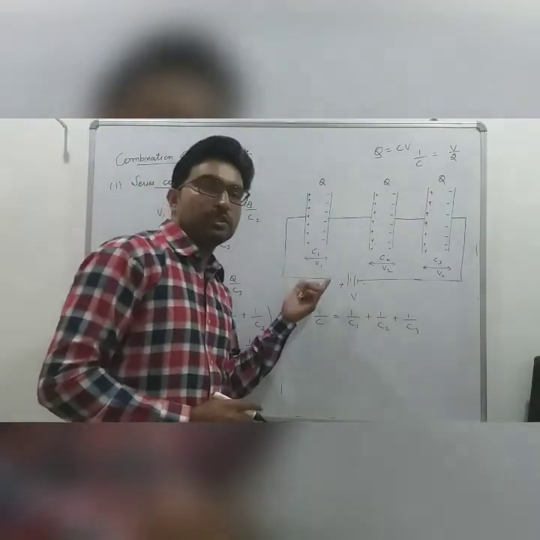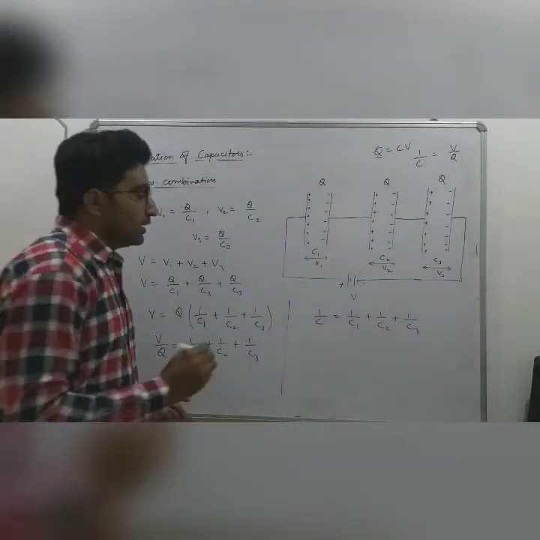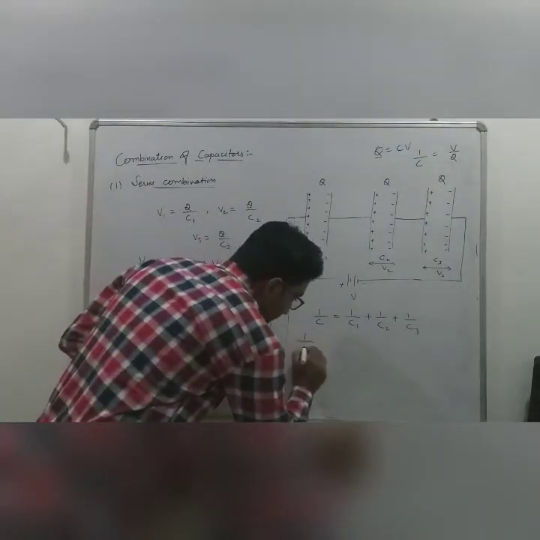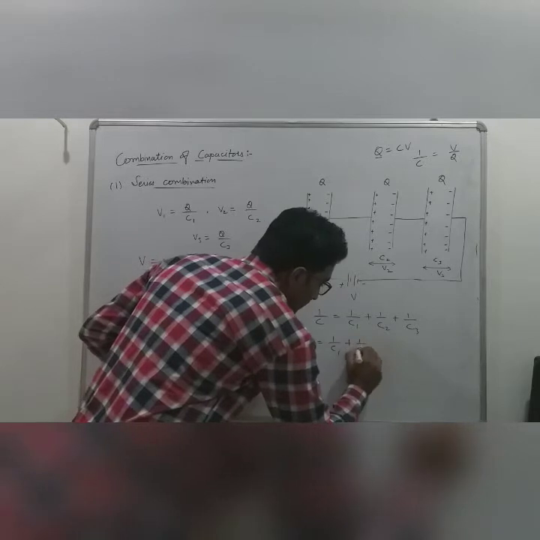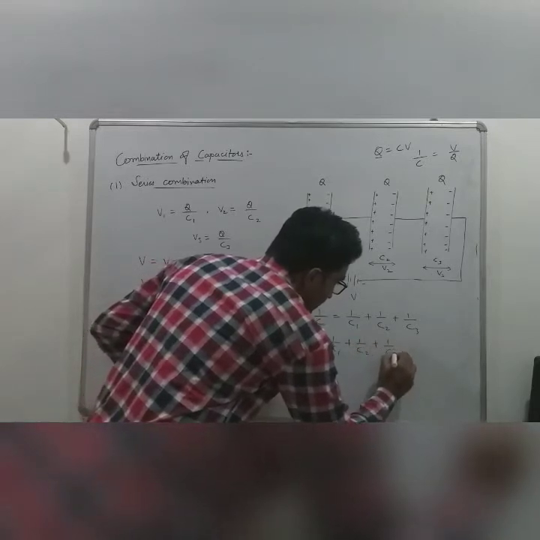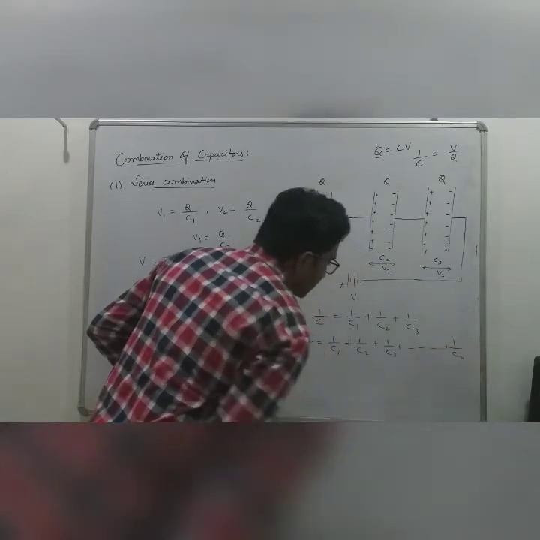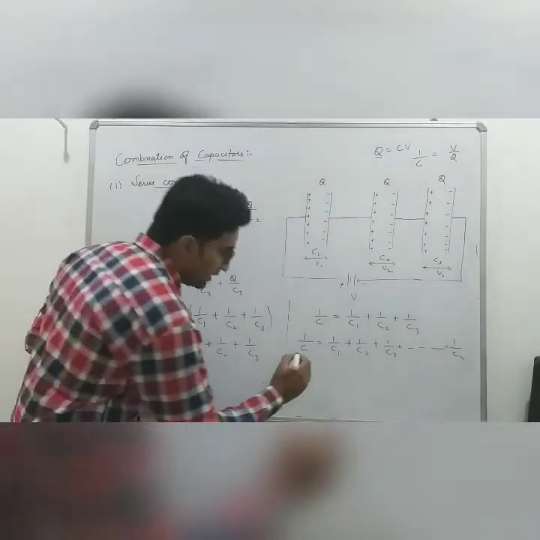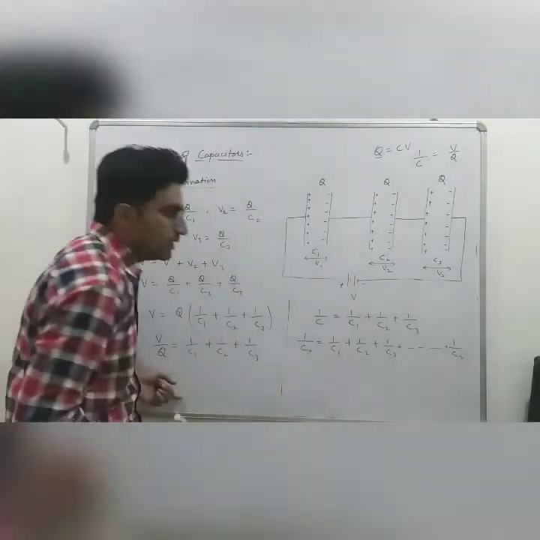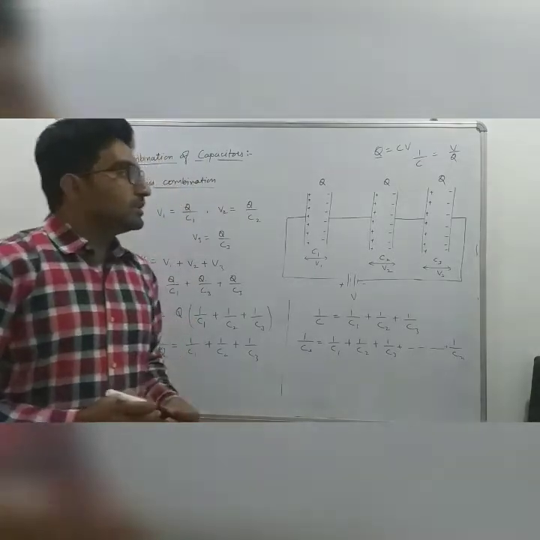If we have more than 3 capacitors, like n number of capacitors, then the result goes on: 1 by C is equal to 1 by C1 plus 1 by C2 plus 1 by C3 up to 1 by Cn. Okay, this is the concept of series combination, so we can represent it by 1 by Cs, where Cs represents the series combination.